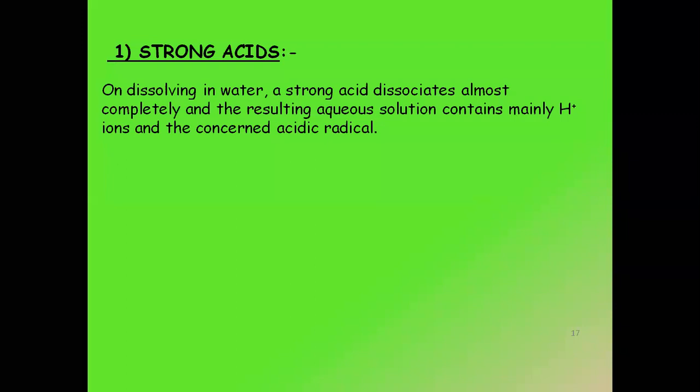For example, HCl, HBr, HNO3 and H2SO4. Again I am repeating. Dissociates completely का मतलब HCl जो होगा that will completely split up into H plus. Means अगर 100 HCl atoms है मेरे पास तो product में 100 H plus और 100 Cl minus बनेगा.